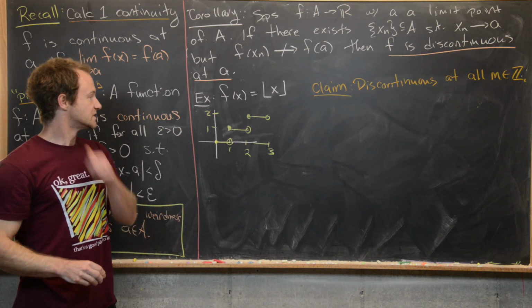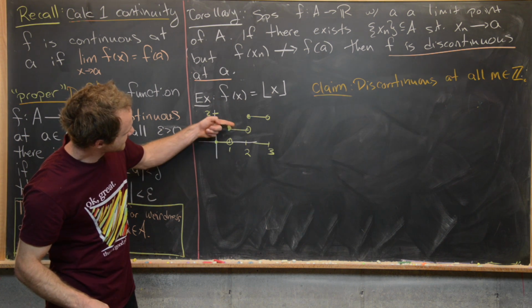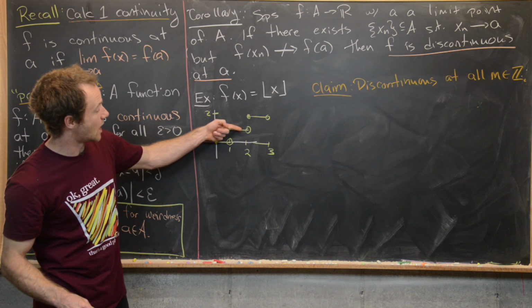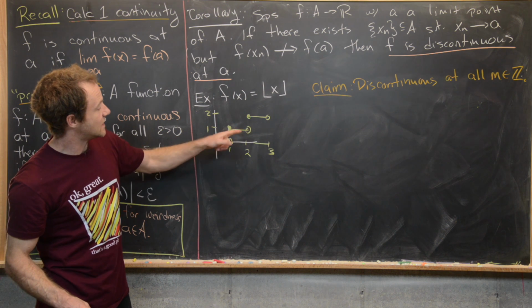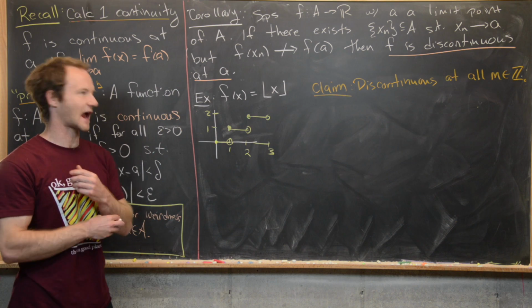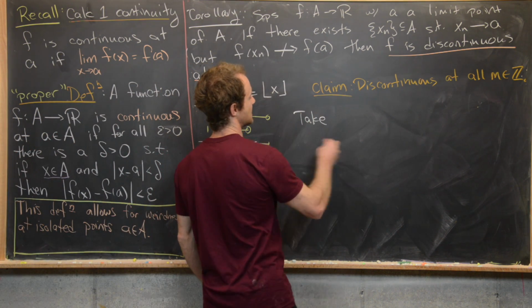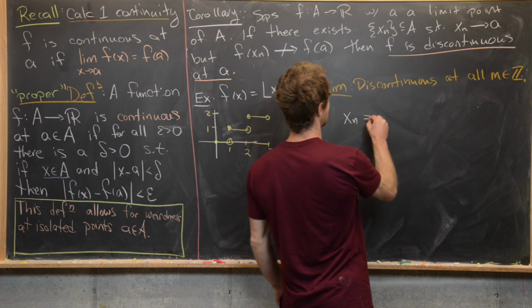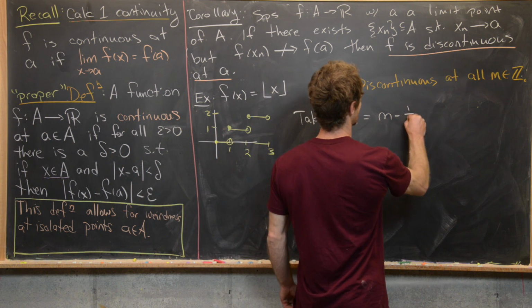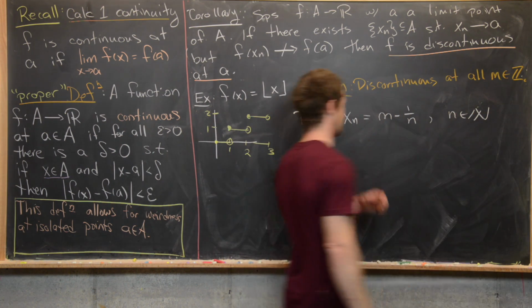Okay, great. The thing to notice here is that if you are approaching this number 2 from below, then you will never be equal to the value of the function here. So this is exactly what we'll use. Let's go ahead and take our sequence x sub n to be m minus 1 over n, for all n which are natural numbers.